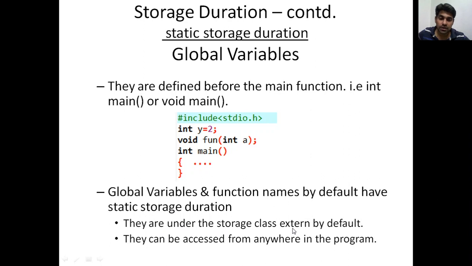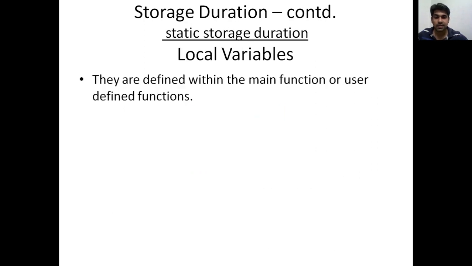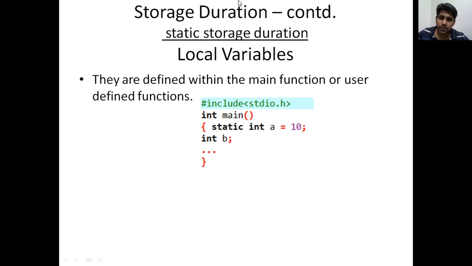They are under the storage class extern by default, and they can be accessed from anywhere in the program. We said that for global variables we use extern, and for local variables we use static. Let's see that. Now we are thinking about local variables. Local variables are the normal variables that we have been using for a long time. It's like including the library, then in main, whatever we define inside is called a local variable. If you want a static storage duration for a local variable, we use the keyword static.